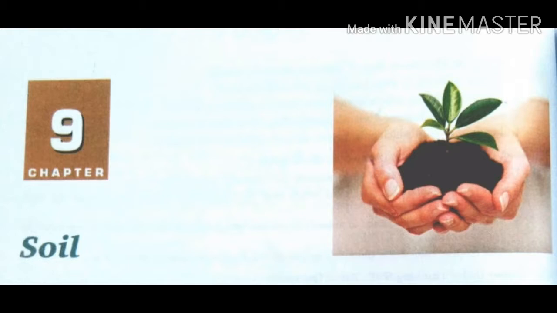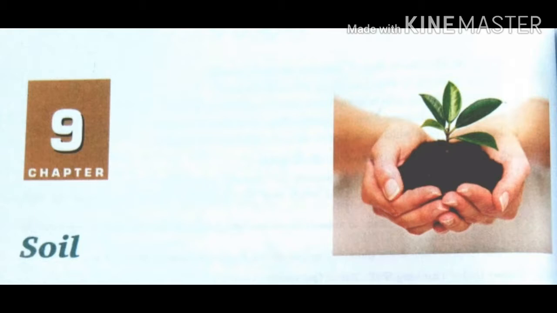Students, let me ask a question. What is soil? Yes, soil is defined as the uppermost layer of the earth's crust in which plants grow.